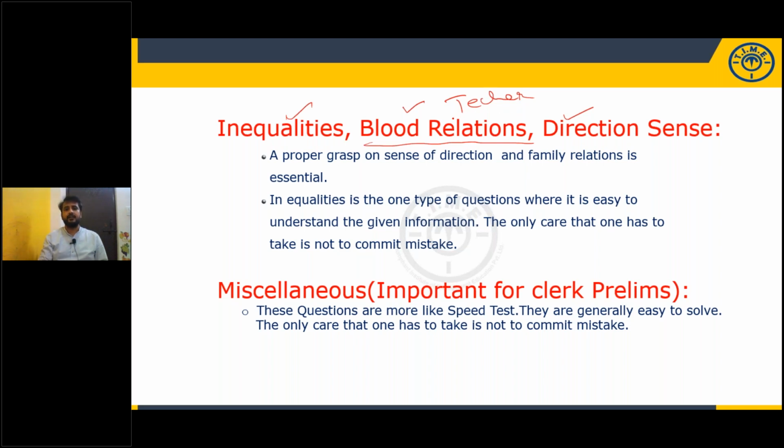All these kind of technical terms you must know. If you're thorough with the technical terms, it will be very easy to answer. Similarly, in direction sense, you should know the directions. What is each direction? Which direction is east? Which direction is west? Which direction is north? Which direction is south? While going to the east, what is the left hand side and what is the right hand side? This kind of information, if you know, you can complete it very easily.